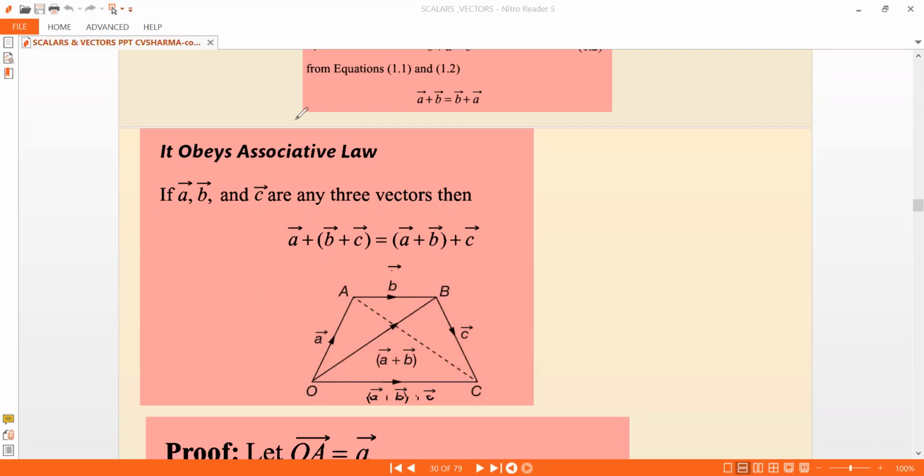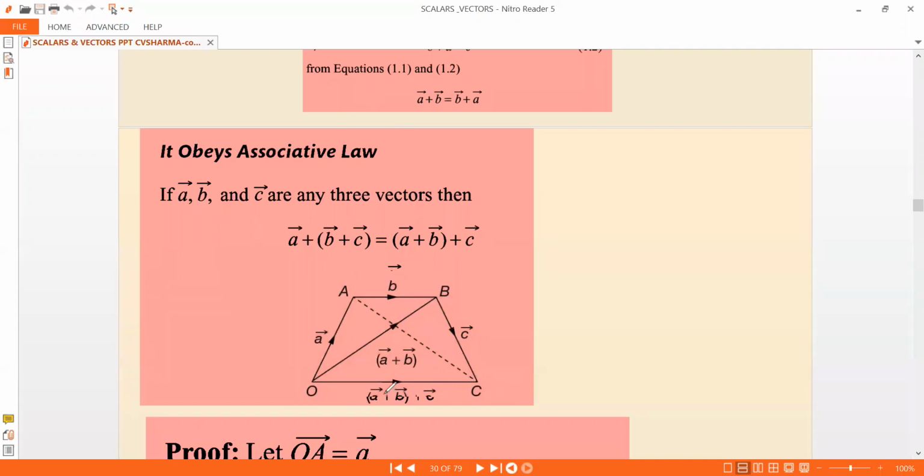So here is the figure that we have. It's a trapezium, O, A, B, C. It's a kind of trapezium. And then you have the vectors like this: A bar, and this is the B bar vector. And again, you have another vector C bar. So this becomes A bar plus B bar plus C bar.